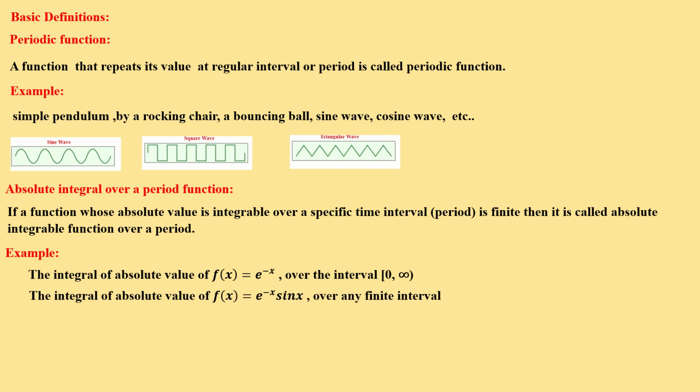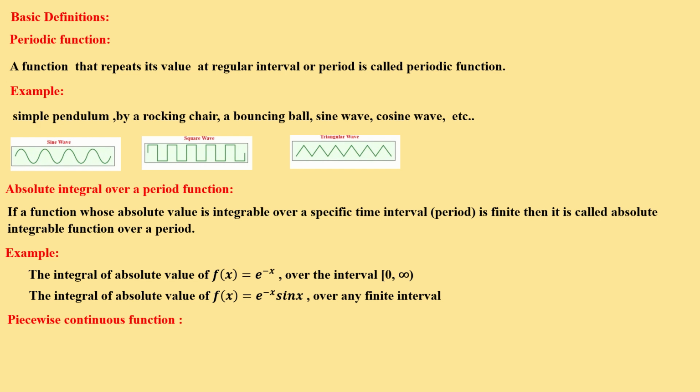The integral of the absolute value of f of x, which is equal to e power minus x sin x, over any finite interval. So these are all absolutely integrable functions.